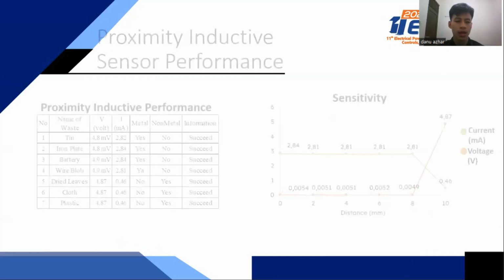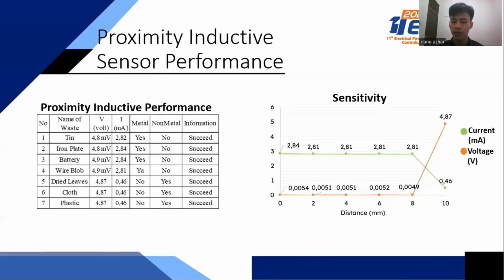And this is the inductive proximity sensor performance. The sensor is tested to detect metallic and non-metallic objects. The sensor successfully detected 7 objects with no errors, and the sensor can detect objects up to a distance of 8 millimeters.